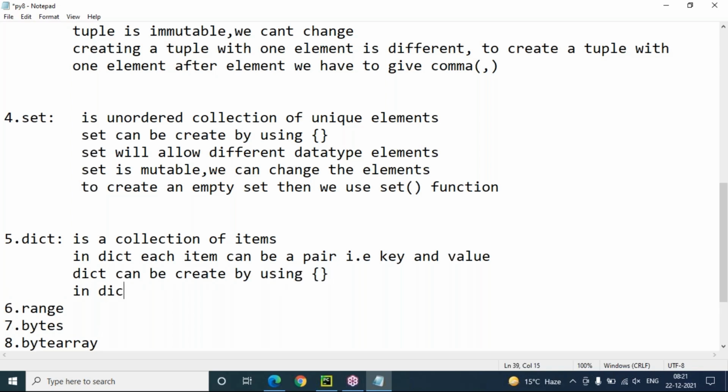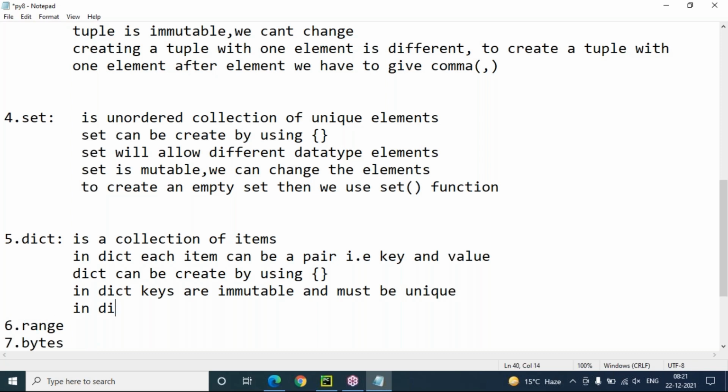In dictionary, keys are immutable, meaning we cannot change the key, and must be unique. Only unique keys are accepted. Values are mutable and need not be unique.